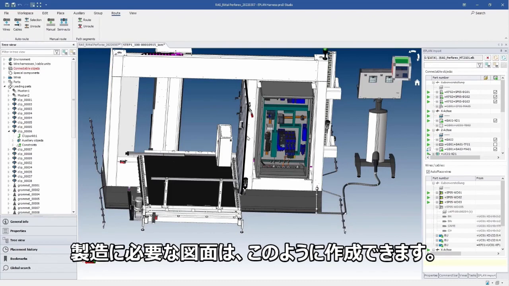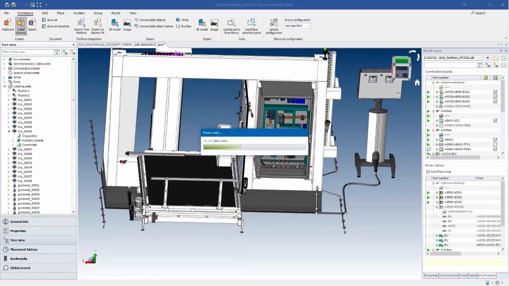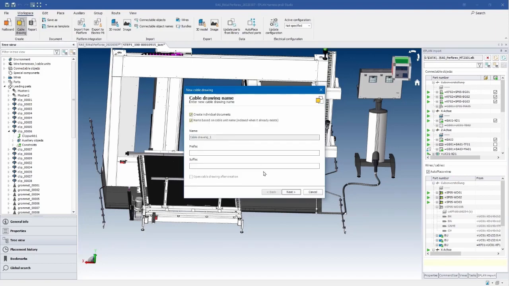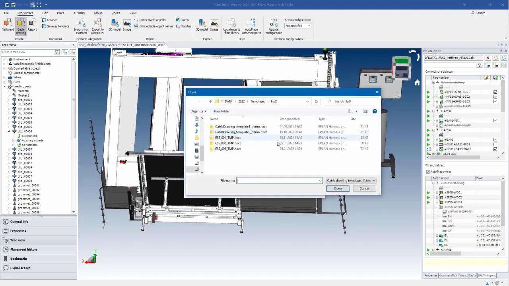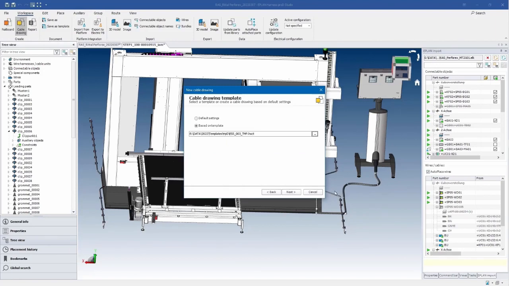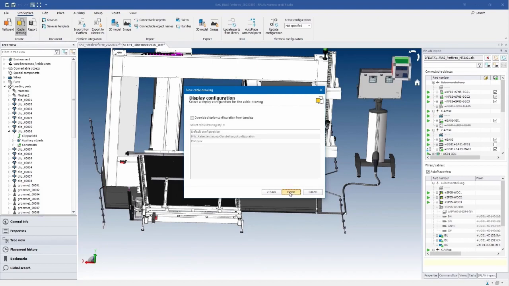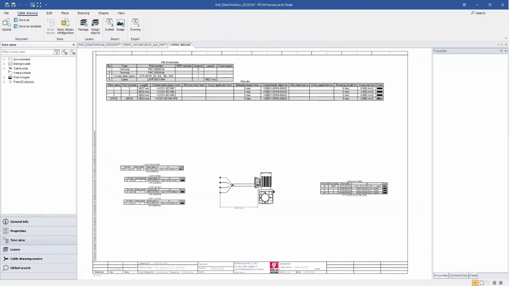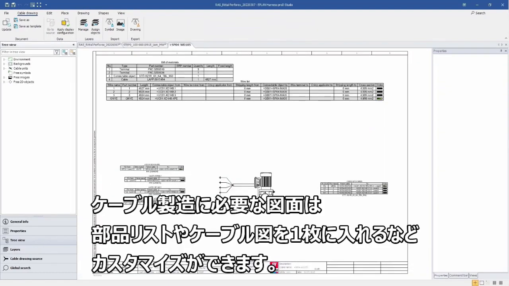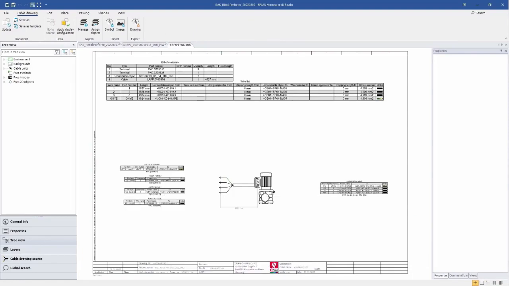These drawings can be created automatically like this. Extend drawings with tables, among other things, so the bill of materials is simply part of the drawing.